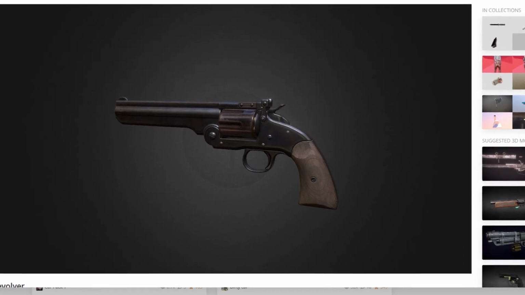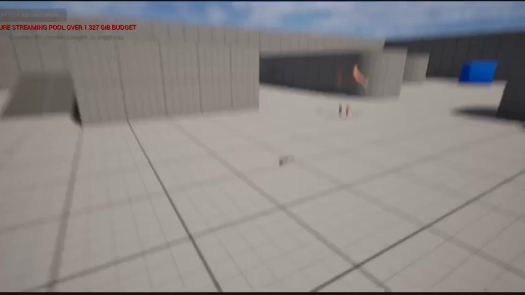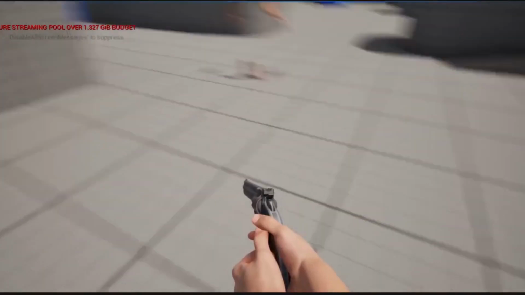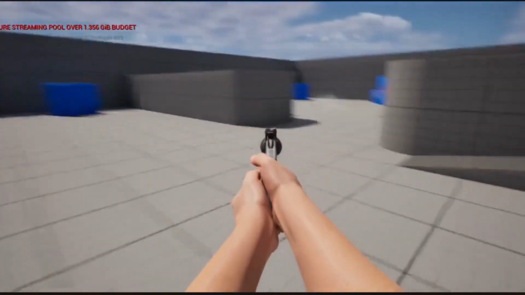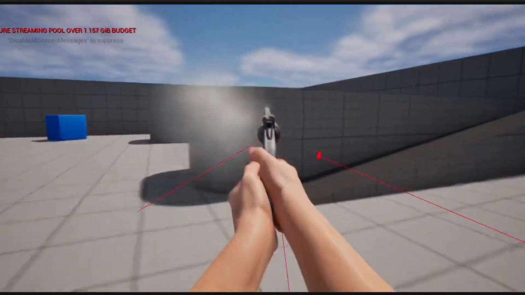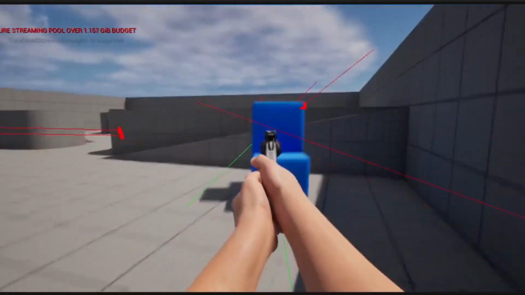Speaking of guns, let's add some. I found this revolver asset made by this guy and added it to the game, but whenever I get close to it, it disappears. After some time I fixed that, and now when you come up to it and hold F, you pick it up. I added some basic animations for the hands and shooting, and I also added raycasts, so when you shoot something, you can damage it or add force to it.